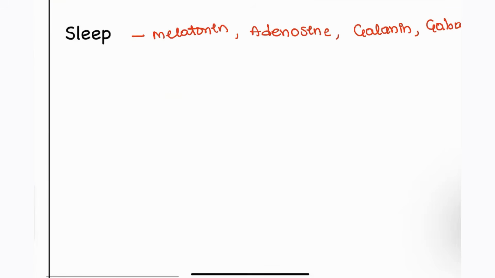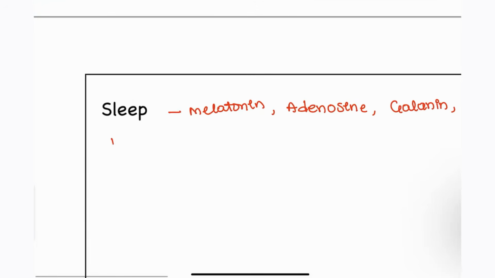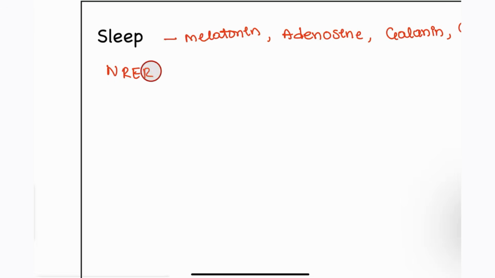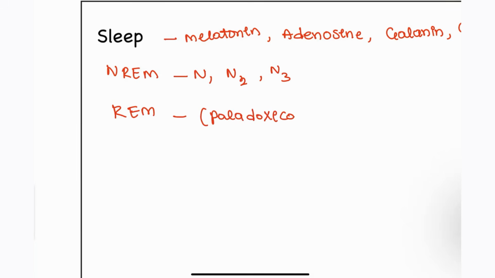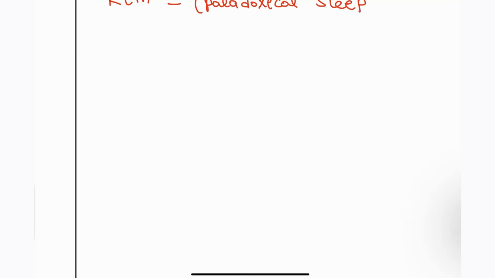Next, sleep is divided into two stages. One is non-rapid eye movement, and another one is rapid eye movement, okay. The NREM is subdivided into N1, N2, and N3 stages, and in REM it is only one stage, which is paradoxical sleep. So let's see what are the sleep stages that are important for us to understand.